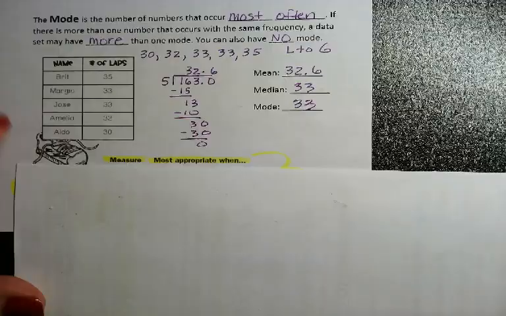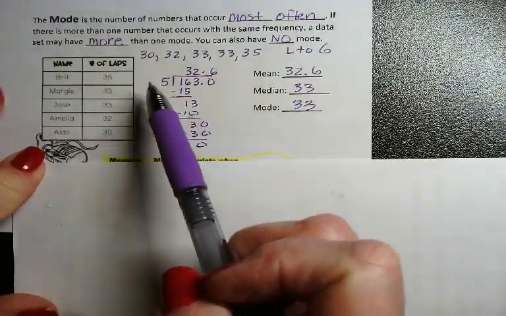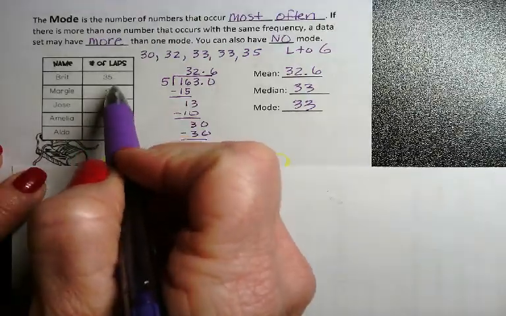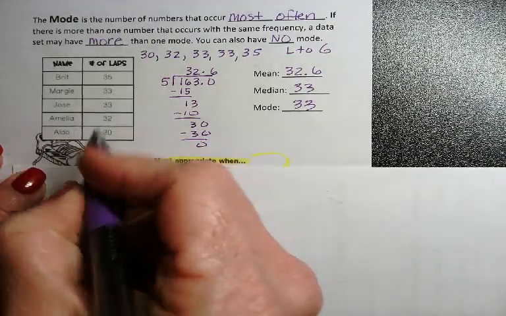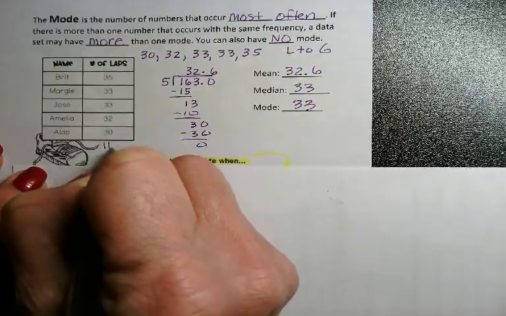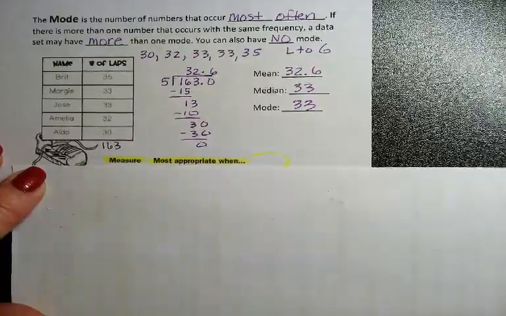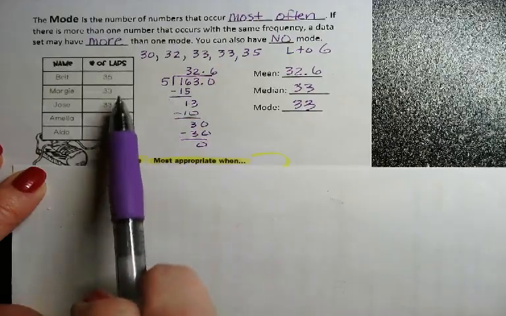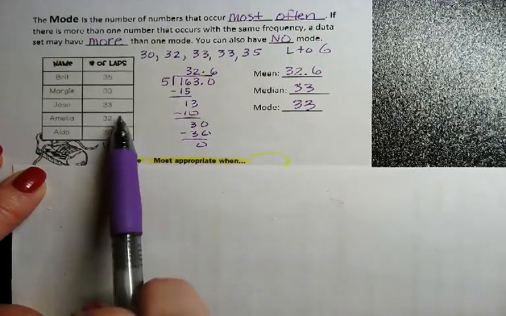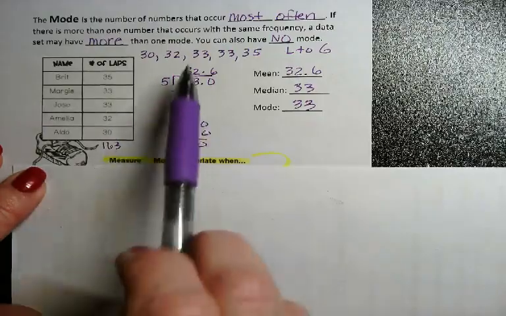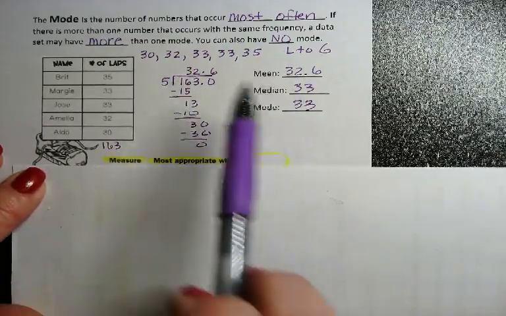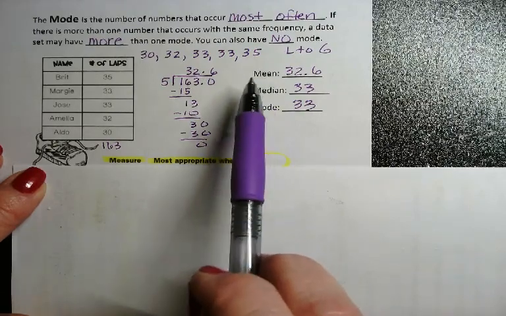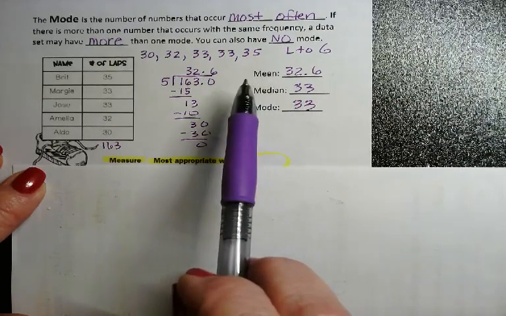So first I want to find my mean. What I did was I added up my data values, the 35, 33, 33, 32, and my 30, and I get 163. I take 163 and I divide it by 5, because that's how many numbers I had. I had 5 pieces of data. When I do that long division, I get 32.6. That is my mean.